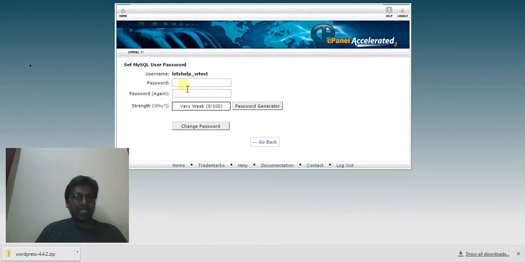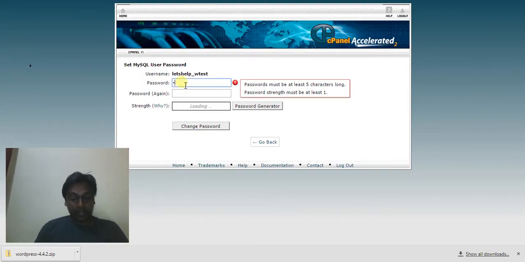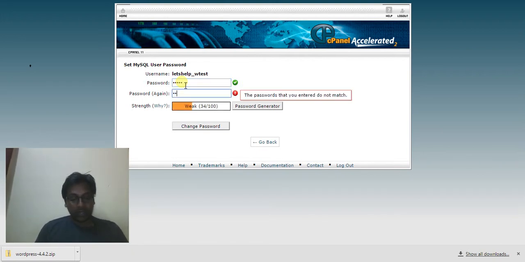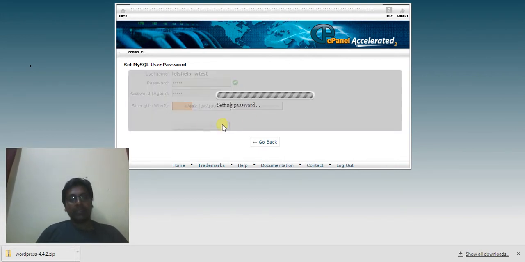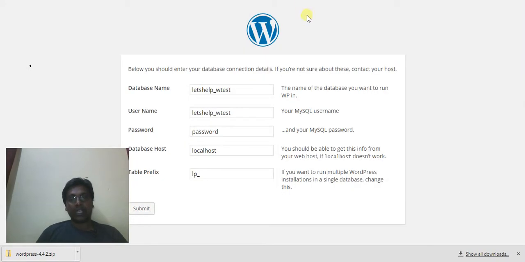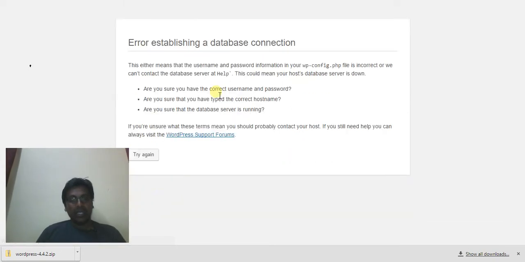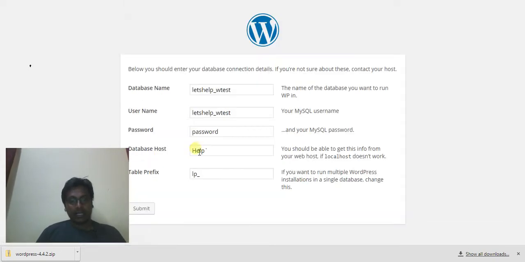So, HELP help, and what is that? That tilde symbol. Whatever it is. HELP help, that tilde symbol. Capital H I'm using here. Let's try now. Capital HELP tilde symbol. Now submit. What the heck? Just give me one sec. What am I doing here? Oh dear, I'm so stupid.